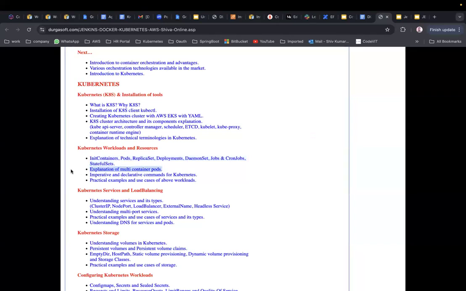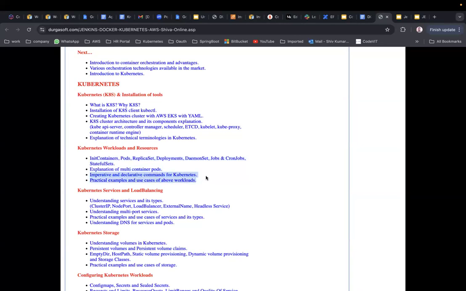Explanation of multi-container pods. See, if anyone is feeling it is complex, do not worry about that. In the course, it is very clear. It will be very clear for you. Explanation of multi-container pods: why multi-container pods are required and what the uses of multi-container pods are.